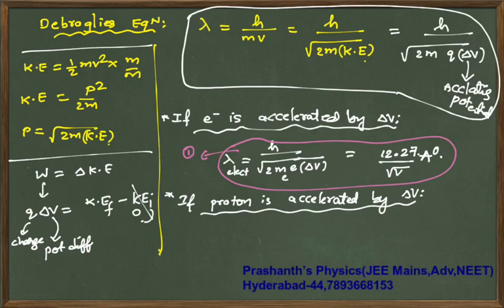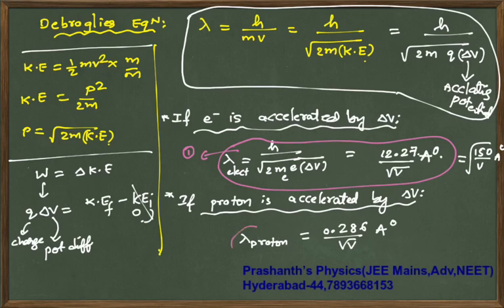So substituting that, this is also under root 150 by V Armstrongs. Unit is important. If proton is accelerated, lambda of proton, if you substitute, you will be getting 0.286 by root V Armstrongs.